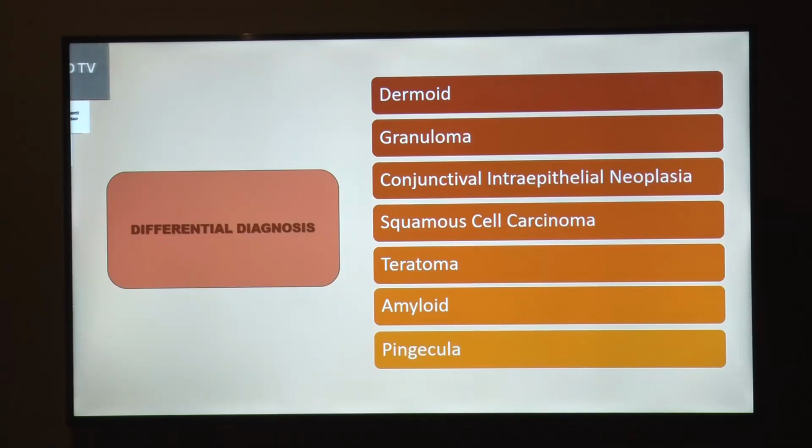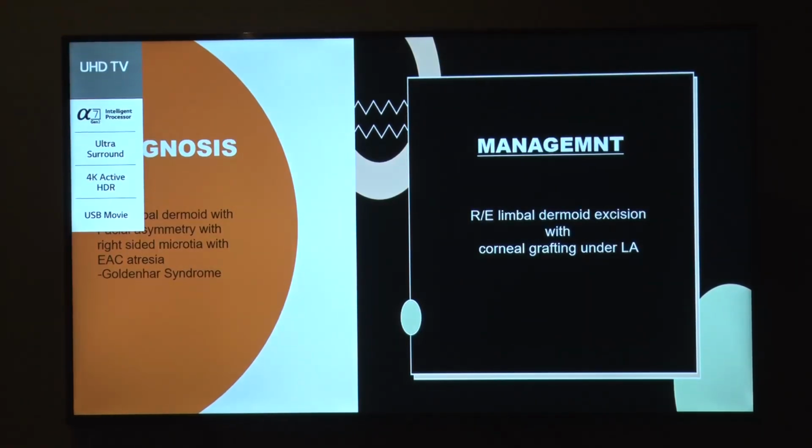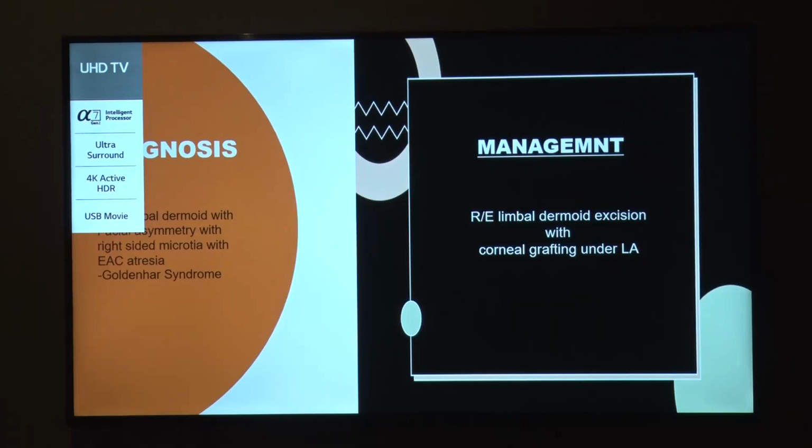Differential diagnoses were made to be dermoid, granuloma, conjunctival intraepithelial neoplasia, squamous cell carcinoma, teratoma, amyloid, or pinguecula. The final diagnosis was right eye limbal dermoid with facial asymmetry, with right-sided microtia with external auditory canal atresia, suggestive of Goldenhar syndrome.